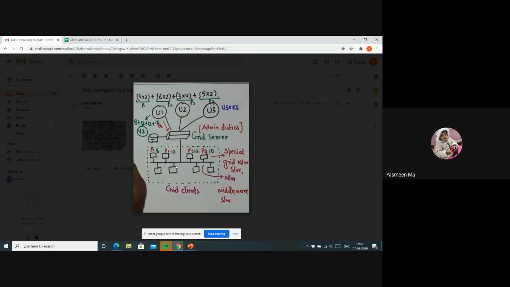In desktop computing, 4 into 2 was the first step, 6 into 2 the second, 3 into 4 the third. But in grid computing, P1, P2 and the others give their results directly in one step. After that, in the second step, it gives the result to the user. Only within 2 steps it gives the results to the users.